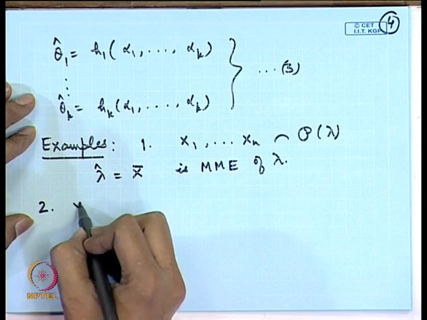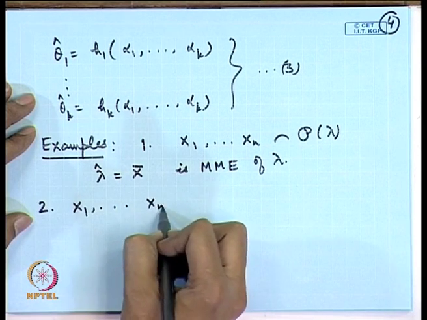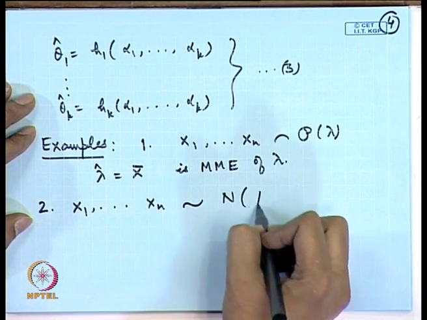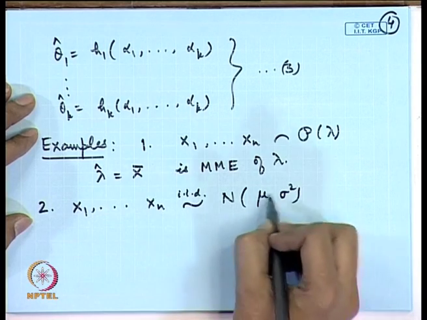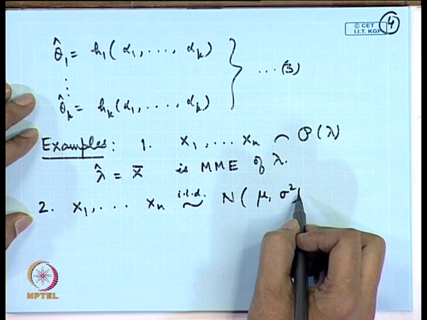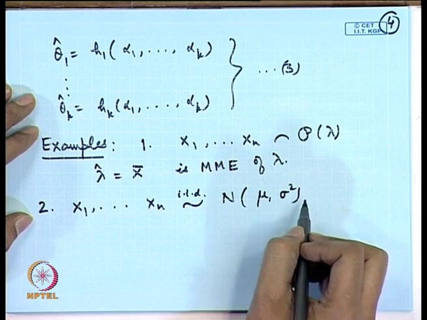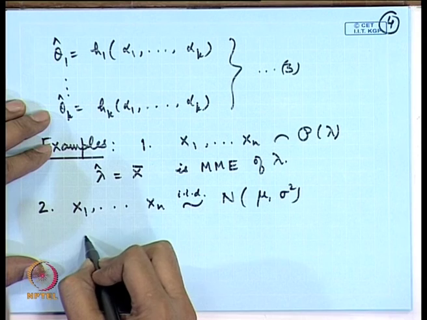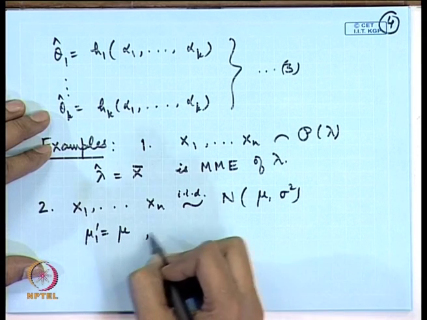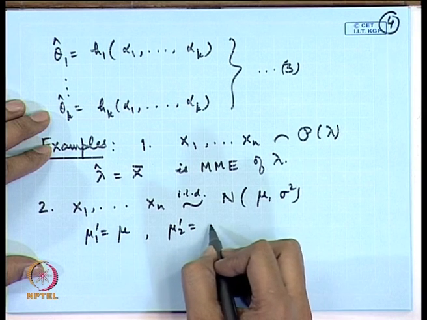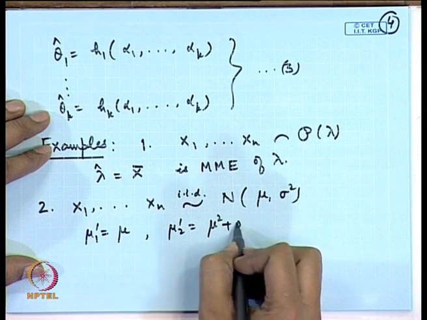Let us take, say, X1, X2, ..., Xn following a normal mu, sigma square distribution, where both mu and sigma square are unknown parameters here. Let us take here mu 1 prime. In the normal distribution, the mean is mu, and mu 2 prime, the second moment, is equal to mu square plus sigma square.